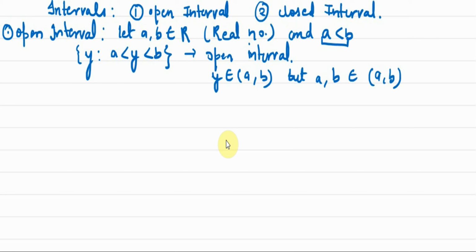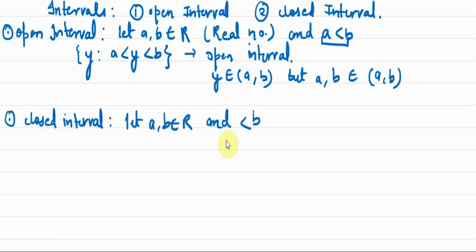Now we have what is closed interval. Closed interval. Again we have the same condition with us. Let a comma b belong to R and a is less than b.